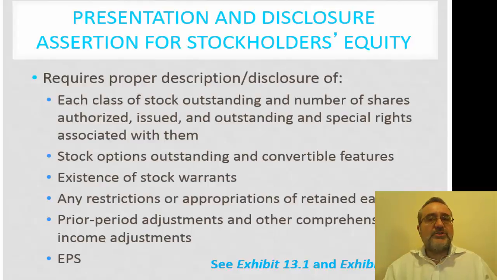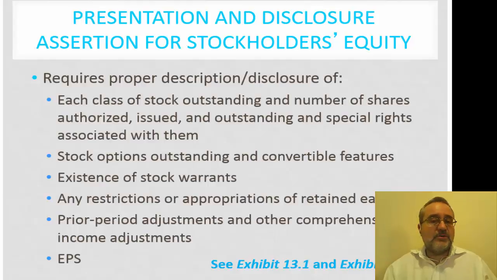From a presentation and disclosure perspective related to stockholder equity, what we're interested in is the proper description and disclosure of each class of stock, any outstanding or special rights related to these, stock options and the convertible features, existence of stock warrants, any restrictions or appropriation of retained earnings, and then of course the prior period adjustments and other comprehensive income items. Earnings per share is going to be affected by some of these items.